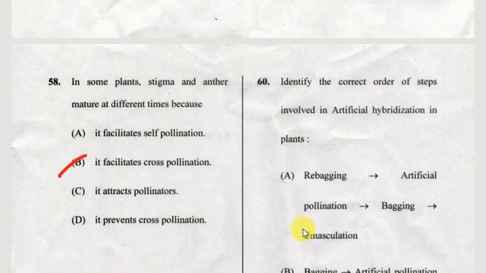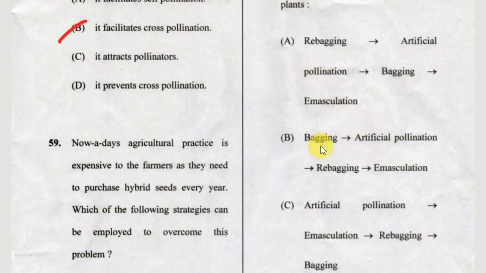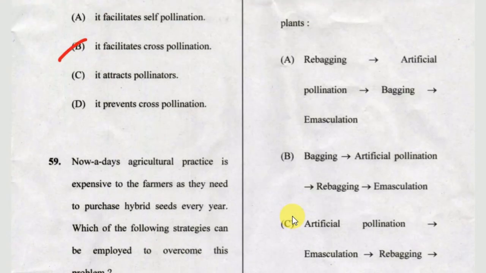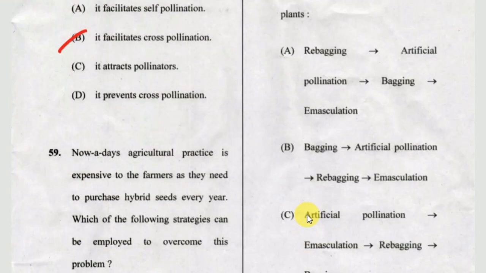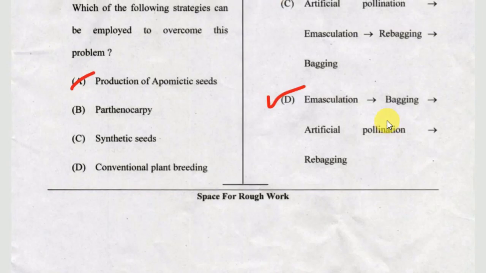Next one. Identify the correct order of steps involved in artificial hybridization in plants. The correct order of steps involved in artificial hybridization is, the correct one is D. Okay, emasculation, bagging, artificial pollination, and rebagging. Okay, this one, option D, is correct. Okay, for the 60th. Artificial hybridization.